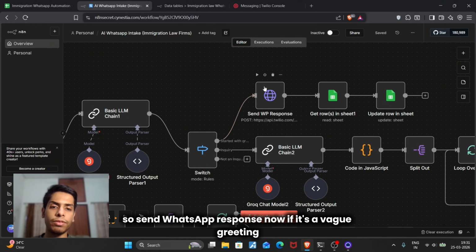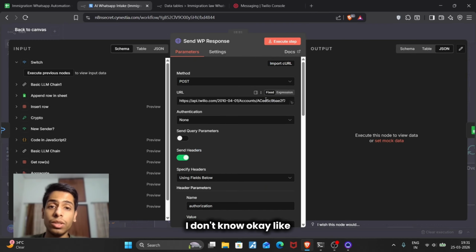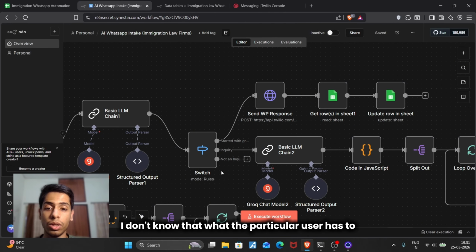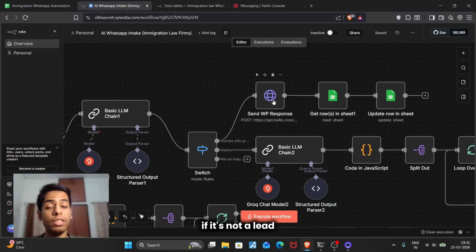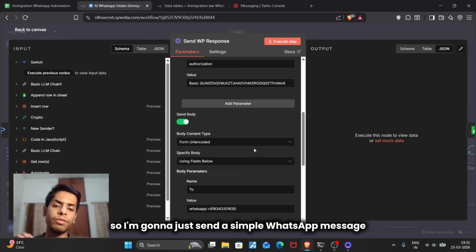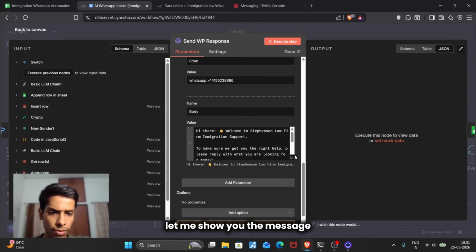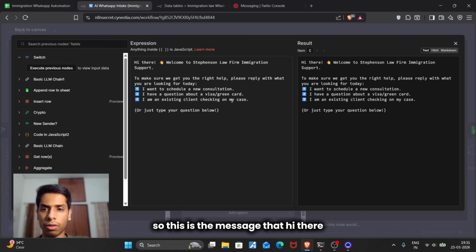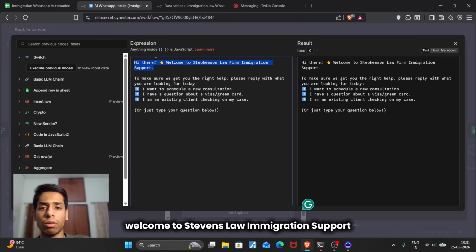So, send WhatsApp response. Now, if it's a vague greeting, I don't know what the particular user wants to do, whether it's actually a lead or not a lead. So I'm just going to send a simple WhatsApp message here. Let me show you the message. This is the message: hi there, welcome to Stephen's Law Immigration Support.